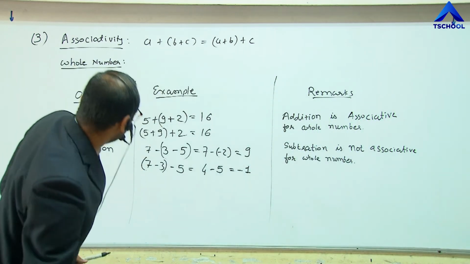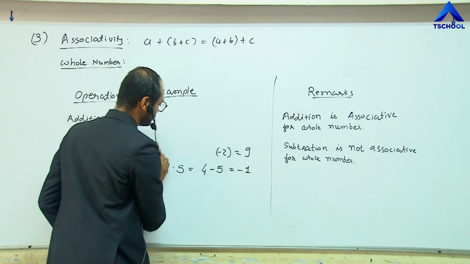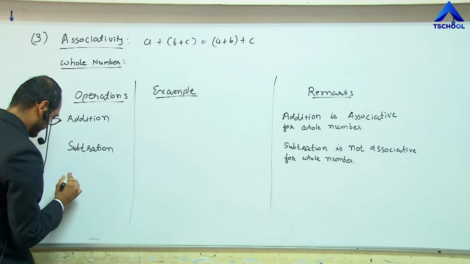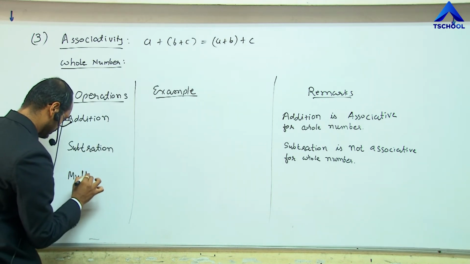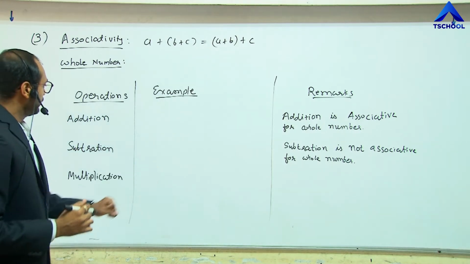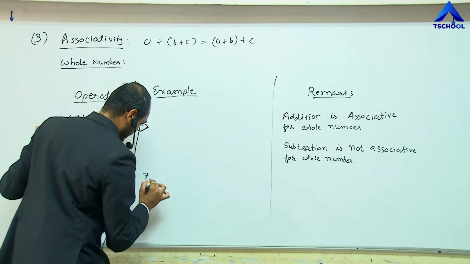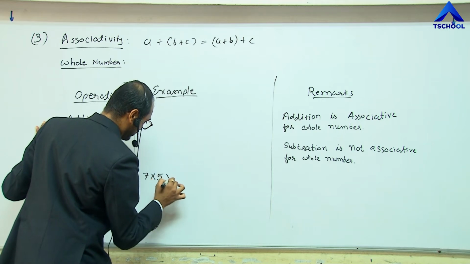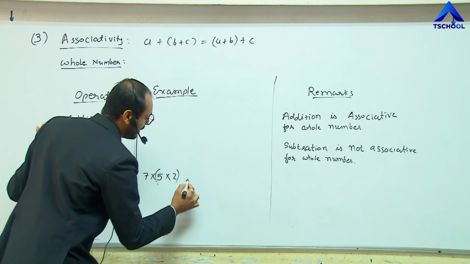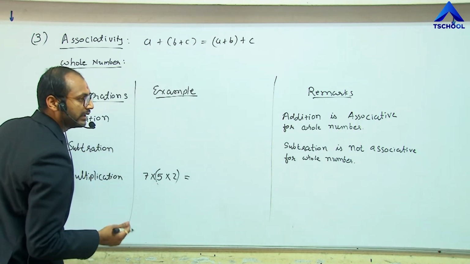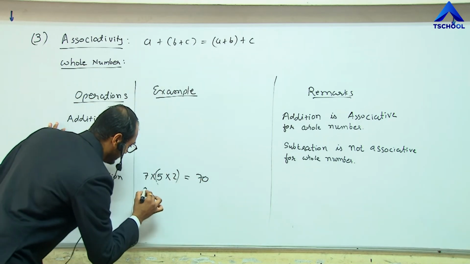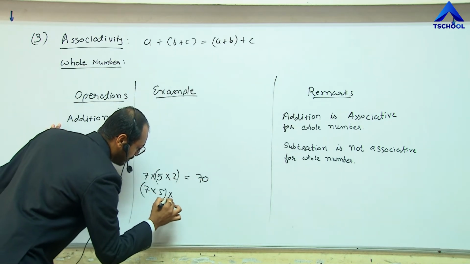Now let me take the third operation, multiplication. For multiplication, let me take an example: 7 multiplied by 5 multiplied by 2, and let me group 5 and 2. 5 twos are 10, multiplied by 7 gives 70. And now 7 multiplied by 5 multiplied by 2.